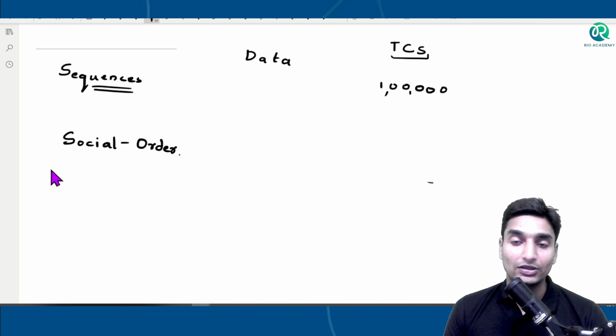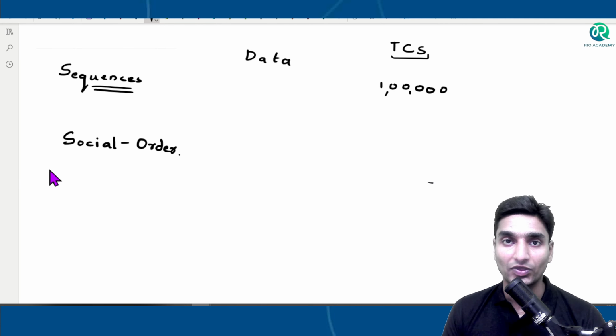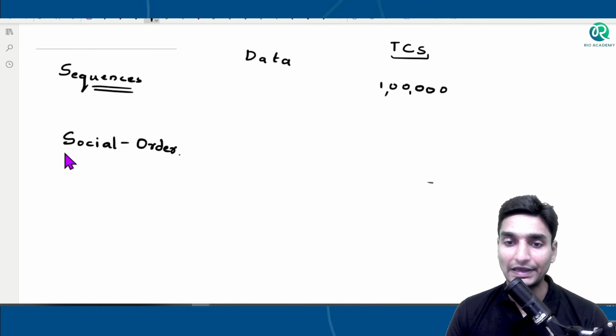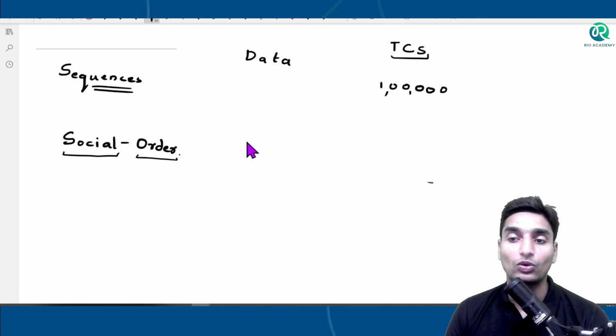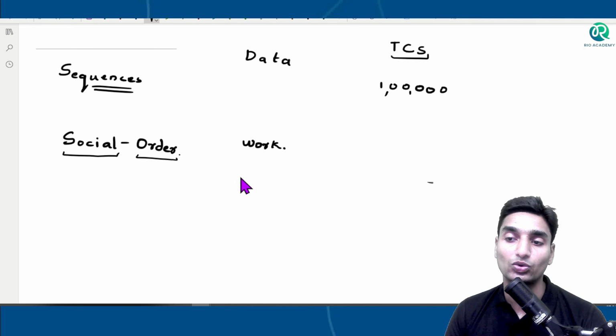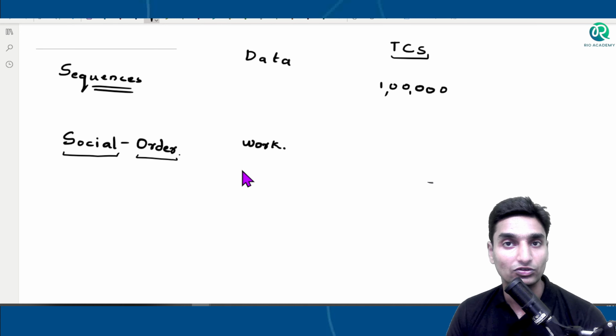Basically holidays have been declared only on Sunday, and we have declared certain working hours and working days and duties with respect to each and every work. That leads to social order. Why is social order important? Social order is important in order to carry out the work. If work needs to be done, we need to have a methodology, we need to have some rules on the basis of which we'll follow it.